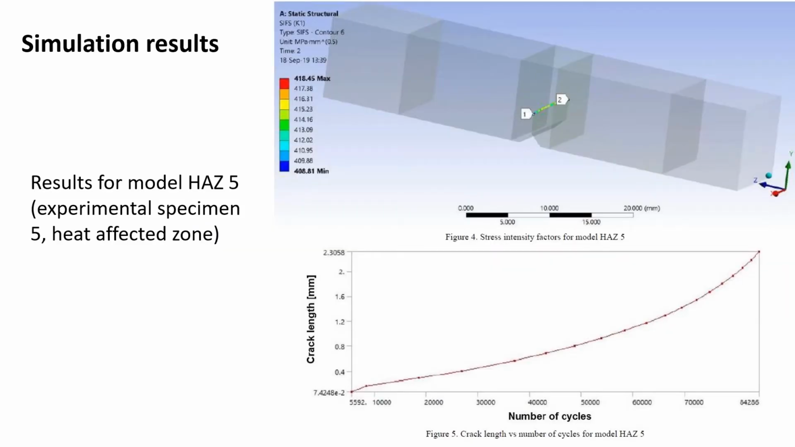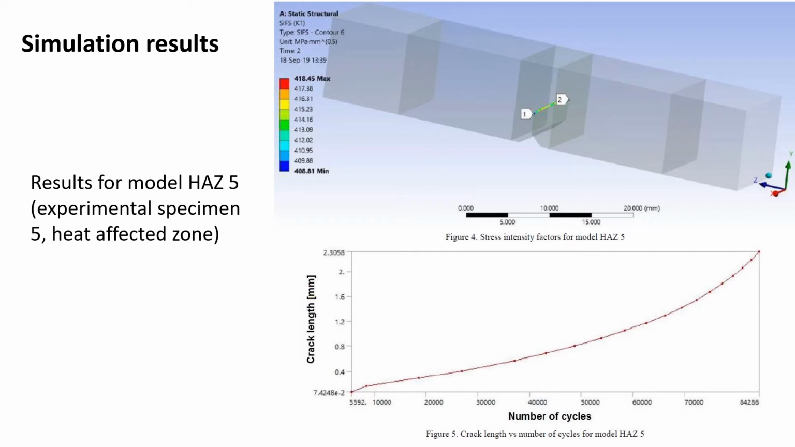Stress intensity factor distribution for the first model can be seen on this slide, along with the numerical crack length versus number of cycles curve. This number of cycles was later combined with the experimental value corresponding to the initial crack length of 0.2 mm, around 130,000 cycles. This was necessary due to the inability to create a model without a crack. Stress intensity factors were lower than average for the models, since this was the initial crack in the first welded joint region.